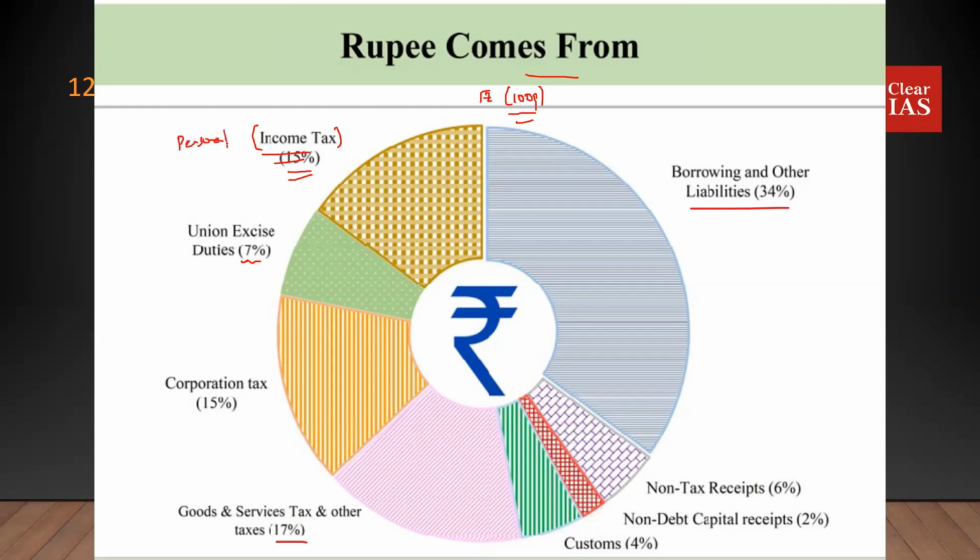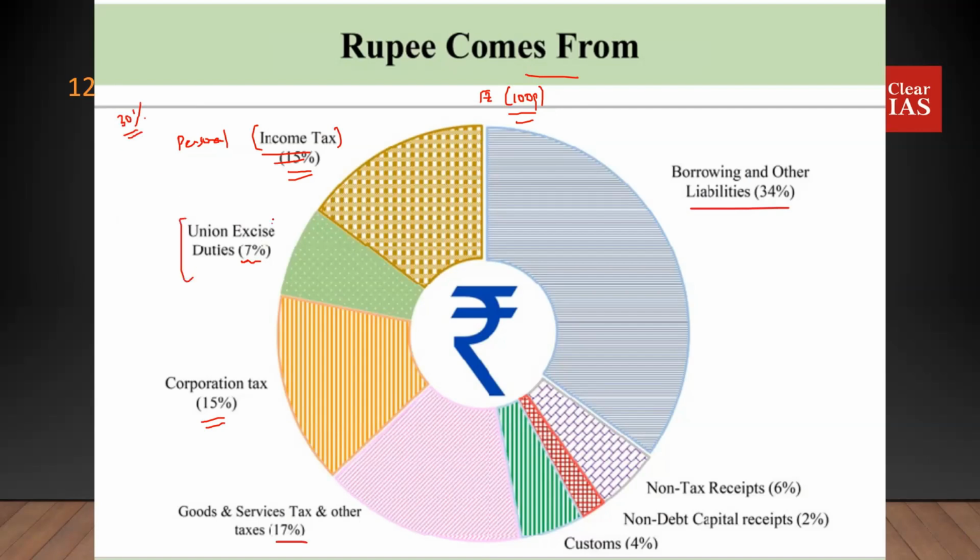That's the income tax people like you and me pay to the government. In addition to that, you can see corporation tax also. This is the corporate income tax. Another 15% is coming from the corporate income tax. So the total income tax turns out to be something like 30% of the total incoming money to the government.